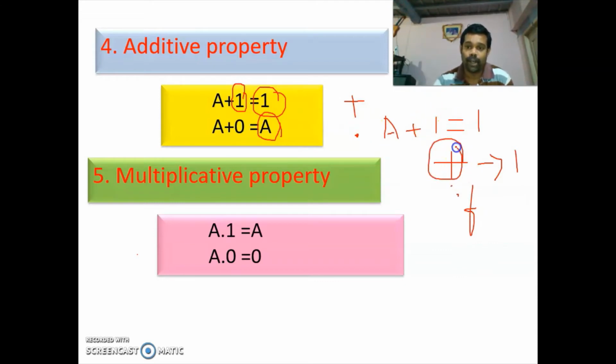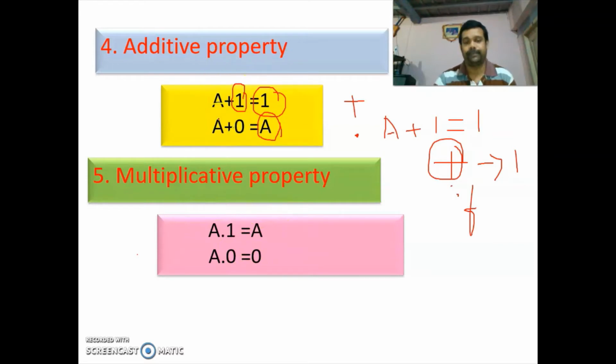In OR operation, output will be 1 if any one of the inputs is 1. Similarly, in AND operation, output will be 1 if all the inputs are 1. So you have to remember two things. In OR operation, output is 1 if any one of the inputs is 1. In AND operation, output is 1 if all the inputs are 1.